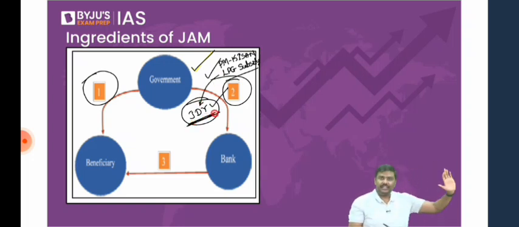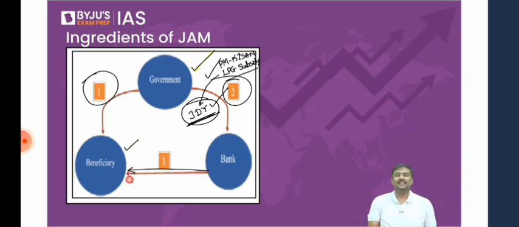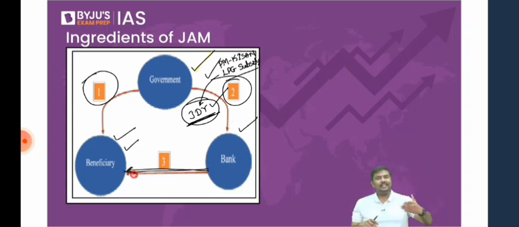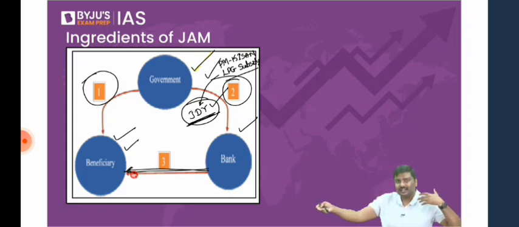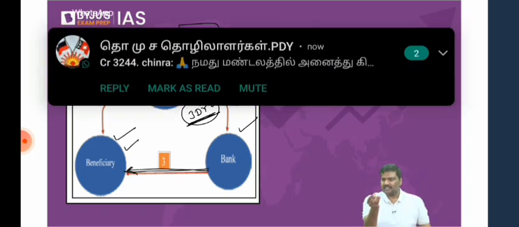So first we will identify the beneficiaries, then they will open the bank account. Now the beneficiaries will be able to withdraw these subsidies. If it is a cash-based scheme, you will transfer the subsidy into the bank account, and the beneficiary will withdraw it from the bank account. Either they will go to the physical bank and withdraw the money, or they don't have to go to the bank itself. Bank sathis and banking correspondents are there. Go to them and withdraw the funds. So there are different ways through which the government is using the JAM initiative, Jan Dhan Aadhar Mobile, to implement direct benefit transfer. This will work in case the government is providing a cash subsidy.